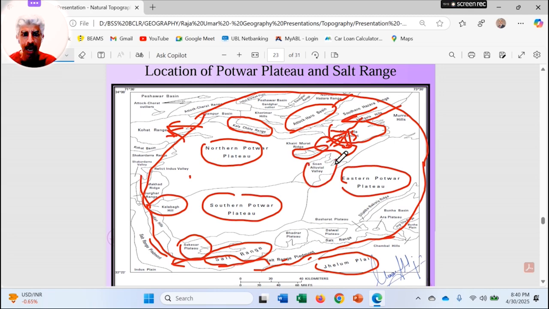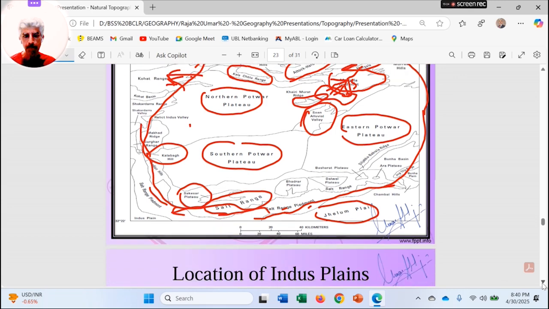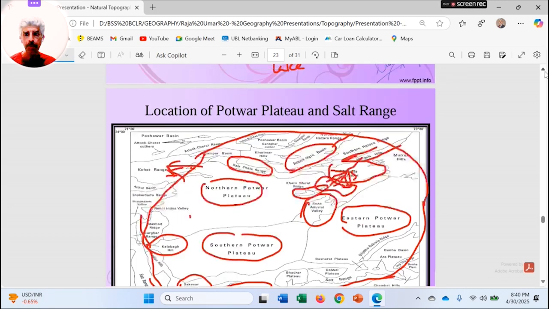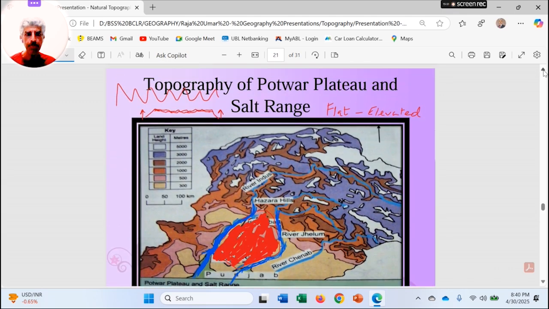So here we can see the Swan Alluvial Valley, the River Swan Valley. This is a very good map to explain the whole of the Pothwar Plateau. So, moving on to the Balochistan Plateau.